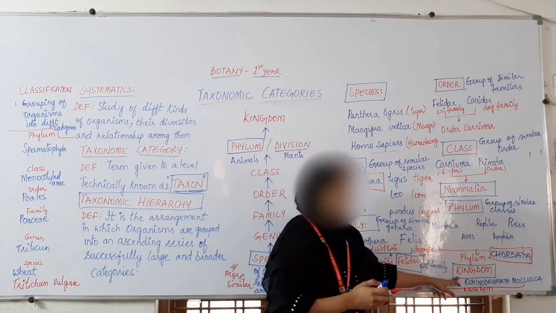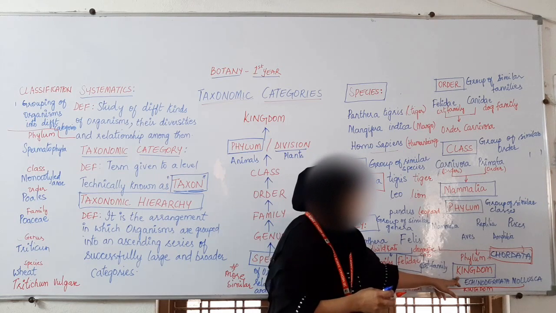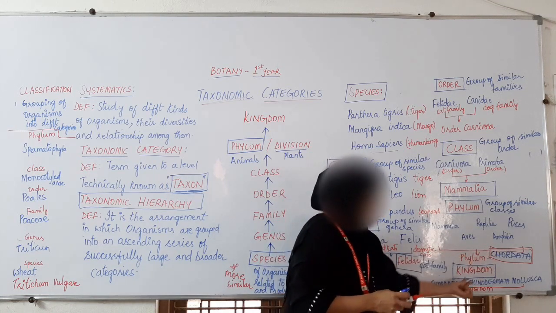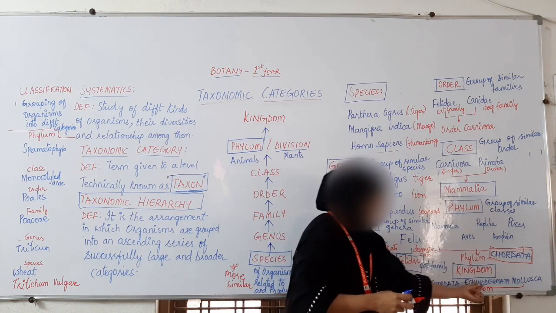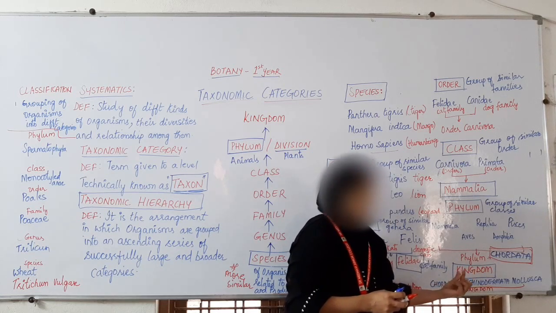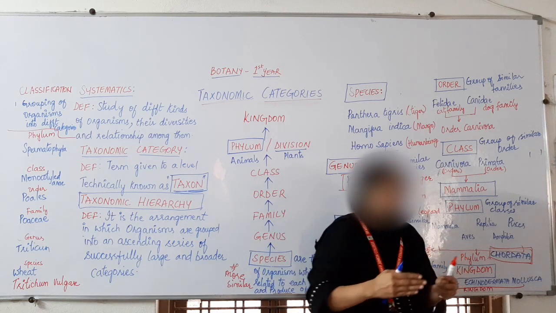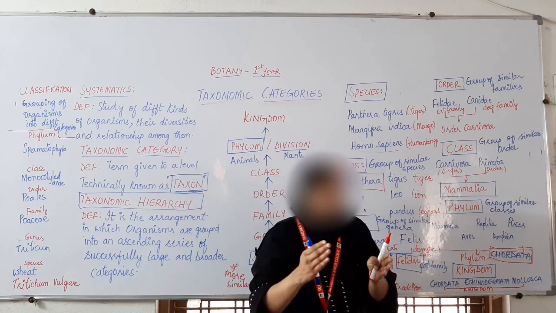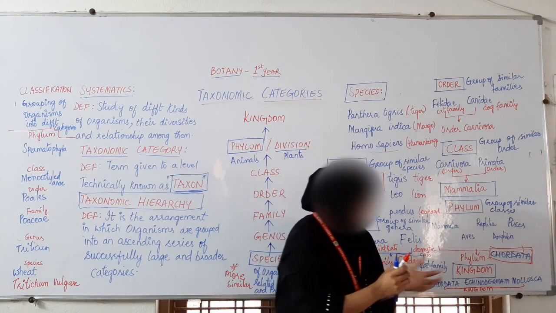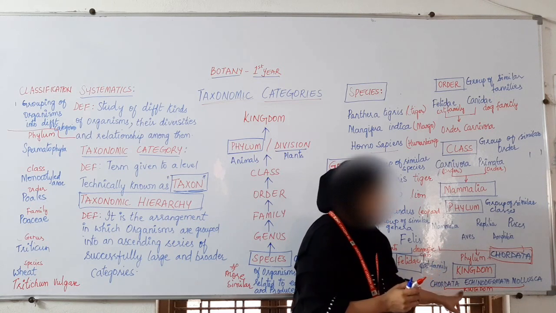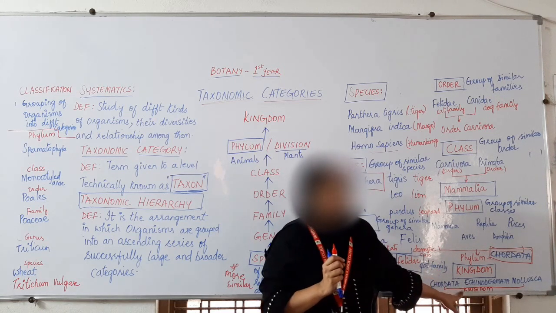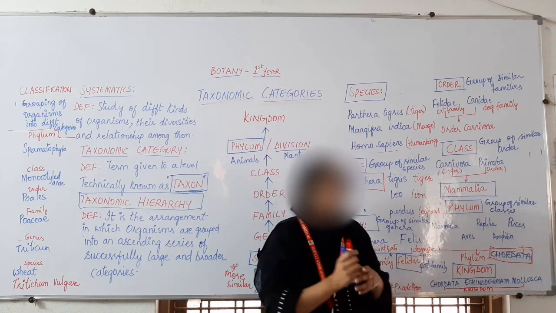Now the next one is the kingdom. Chordata is one phylum, Echinodermata is one phylum, Mollusca is one phylum, and here Arthropoda, Annelida, all these are different phyla. All these different phyla are placed in one kingdom, that is kingdom Animalia.